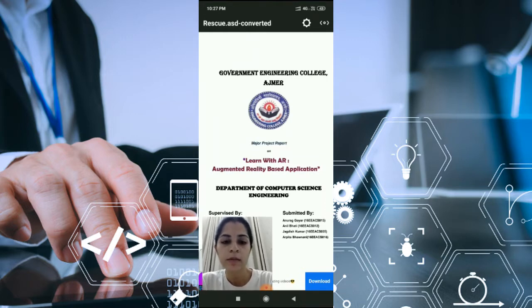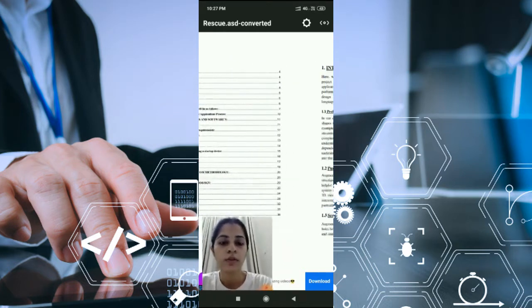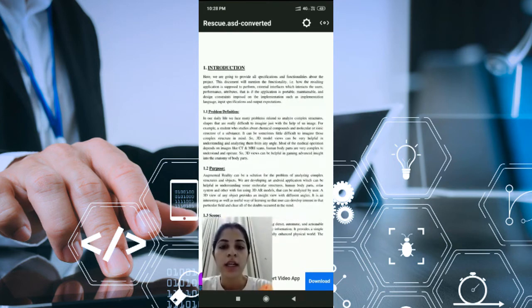So first let me give you the problem definition and the purpose of why we are developing this app. In our daily life, we face many problems related to analyzing complex structures and shapes that are really difficult to imagine just with the help of an image. For example, a student who studies chemical compounds and molecular ionic structures of a substance can sometimes find it really difficult to imagine those complex structures in the mind. So 3D model views can be very helpful in understanding and analyzing them from many angles.